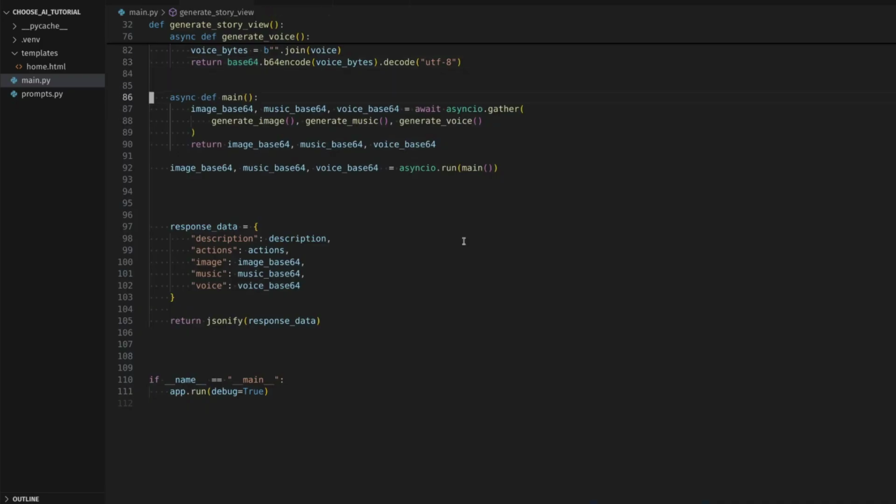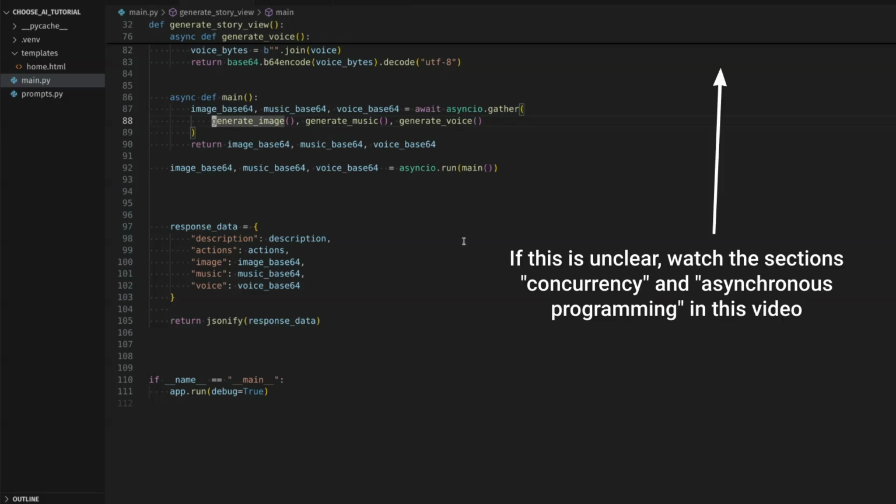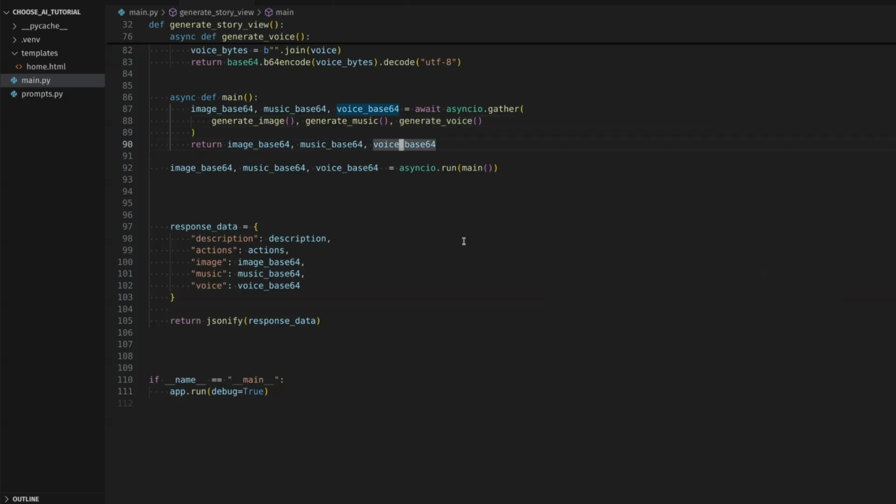And then we're calling all these three functions asynchronously. So we call each coroutine one by one, which means they're not happening in parallel, but generate image happens, and then as we wait for the network request to return, we can call the next coroutine. And then while we're waiting for that, we can also call generate voice. So basically one API request is not clogging up the entire system. And after that, we literally just send it to the front end.